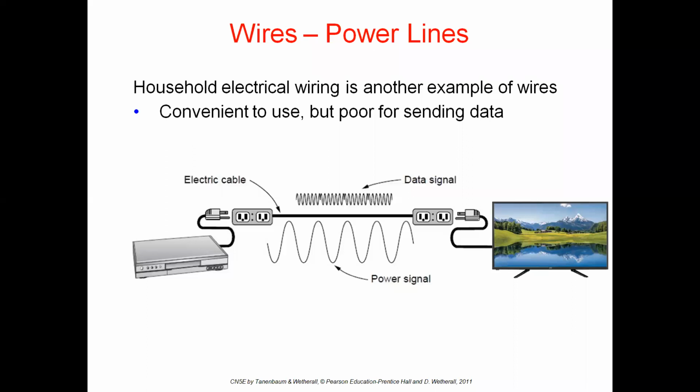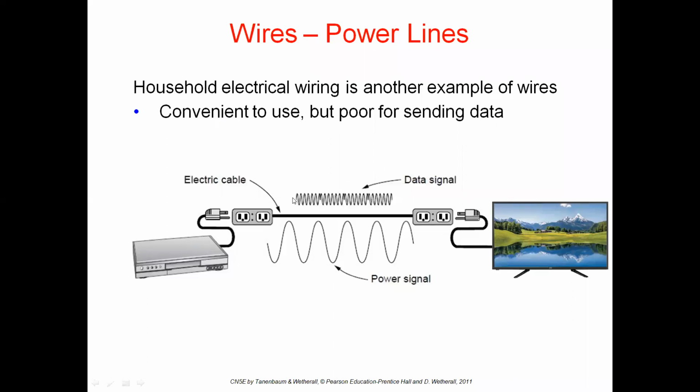See here in the diagram, this black one is the electric cable. In the electric cable, the data signal is like this, and the power signal is like this. So what I told you, it is convenient to use, but poor for sending the data.